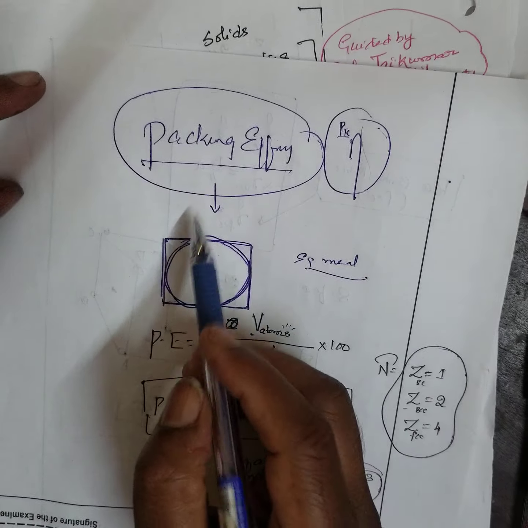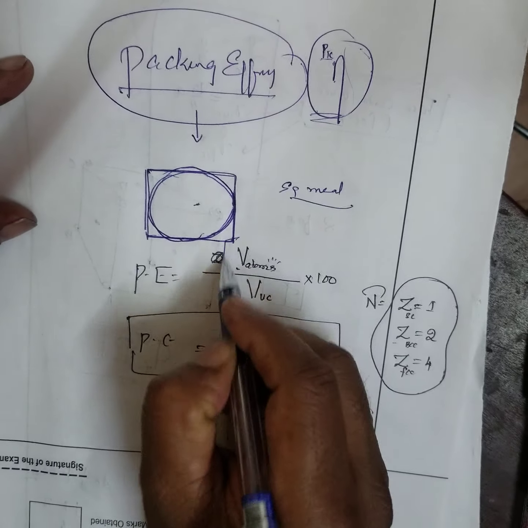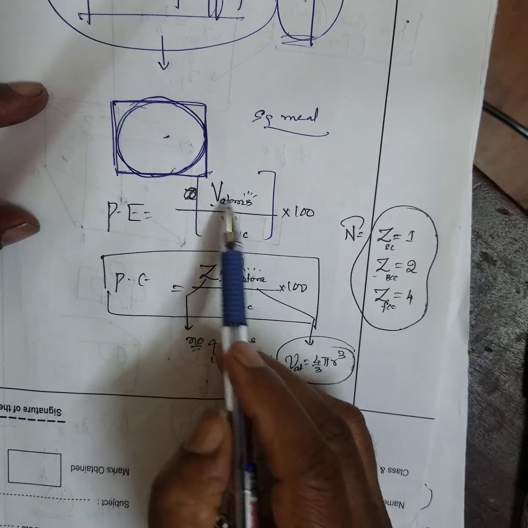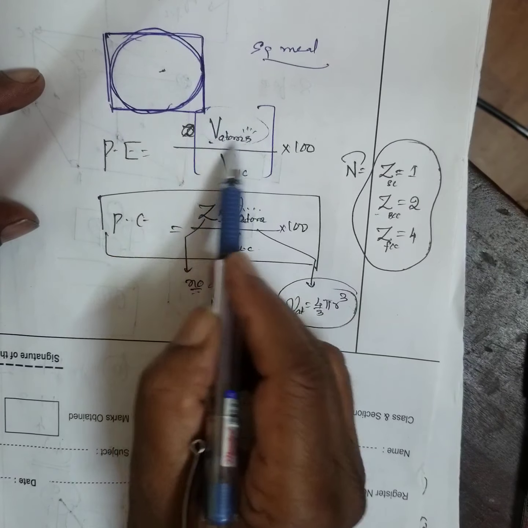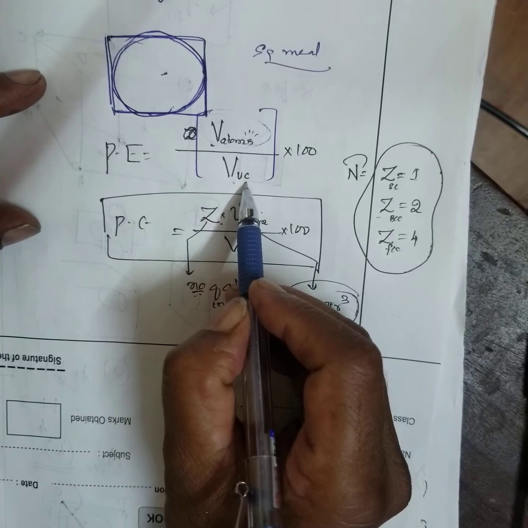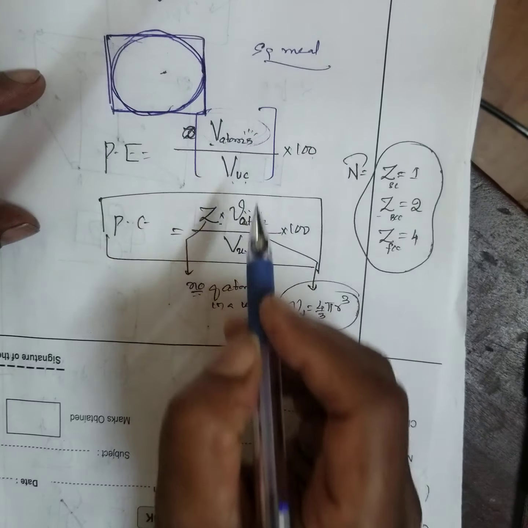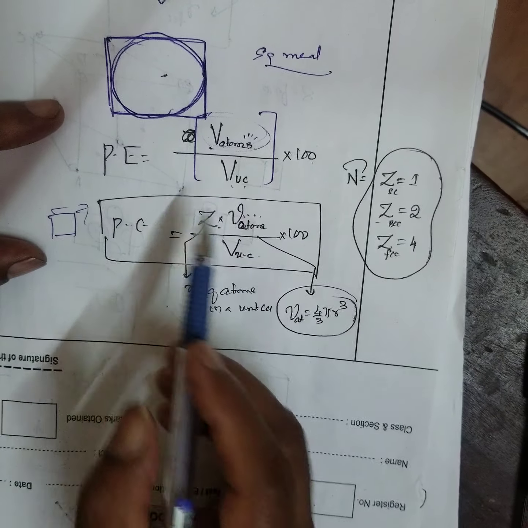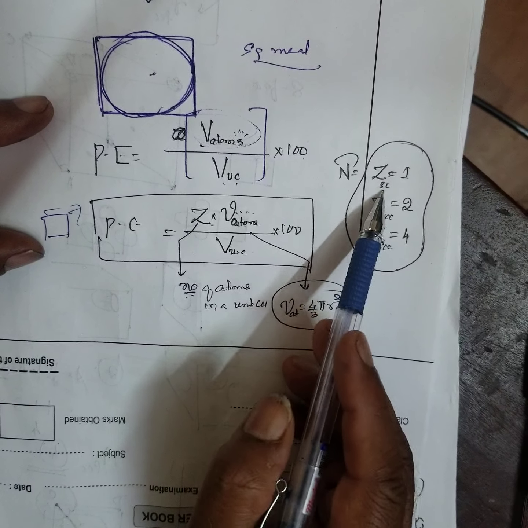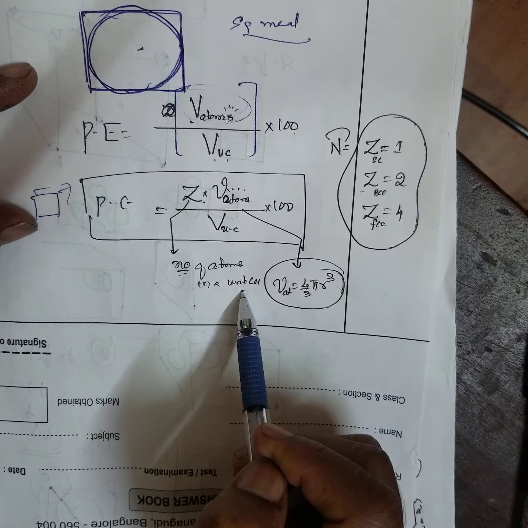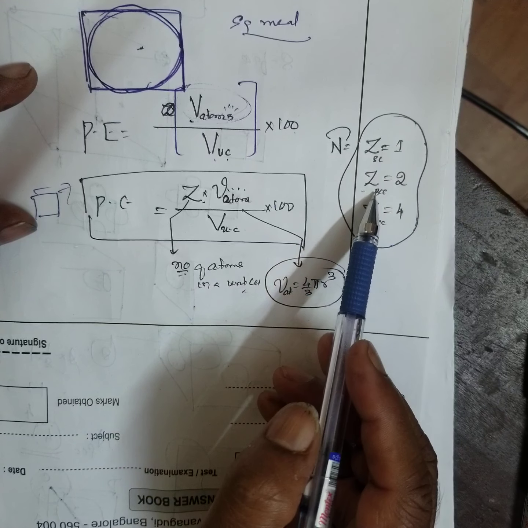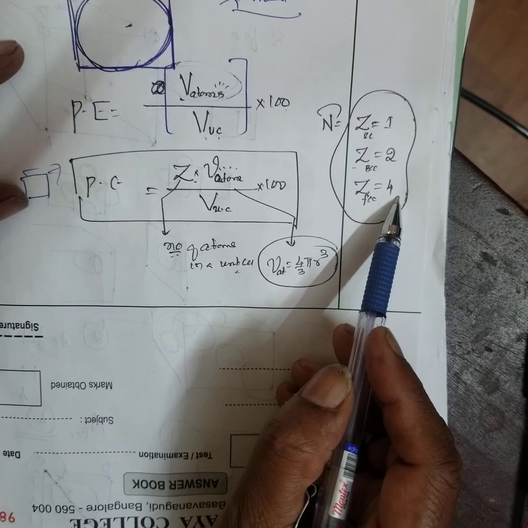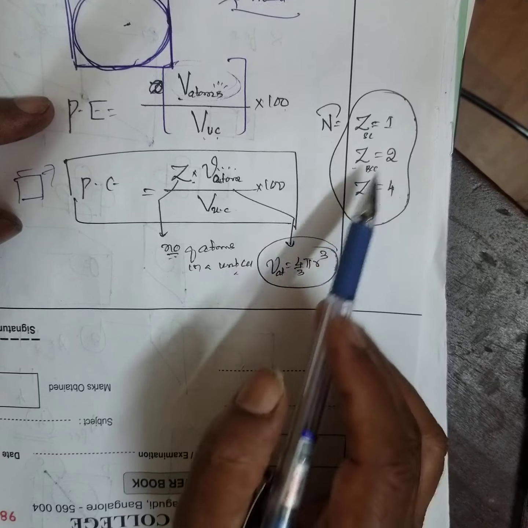Here, what I did: packing efficiency. What is packing efficiency? It is given by the formula: volume occupied by the atoms divided by volume of a unit cube, multiplied by 100. In a cubic cell, how many atoms are there? It depends upon which cell you are using. Z represents the number of atoms in a unit cell. For simple cubic it is 1. For BCC, that is body centered cube, 2. Face centered cube, 4.